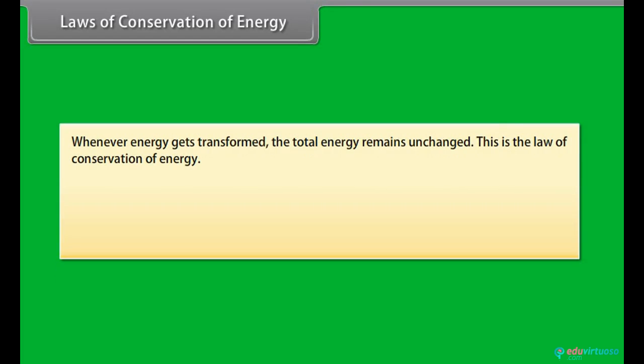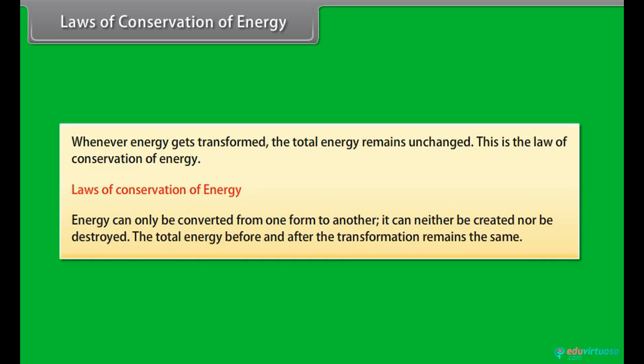Law of conservation of energy. We now know that energy can be changed from one form to another. Whenever energy gets transformed, the total energy remains unchanged. This is the law of conservation of energy. According to this law, energy can only be converted from one form to another. It can neither be created nor destroyed. The total energy before and after the transformation remains the same.